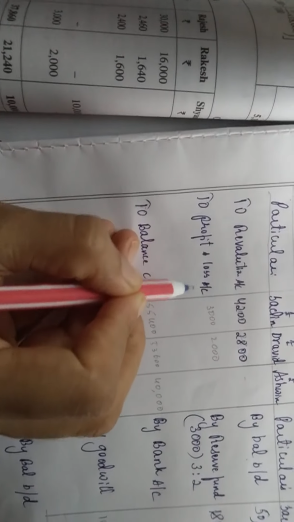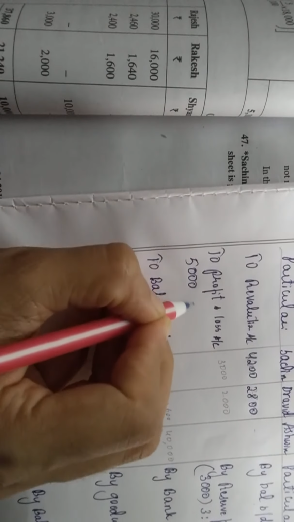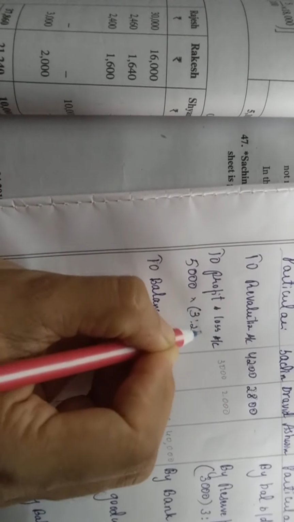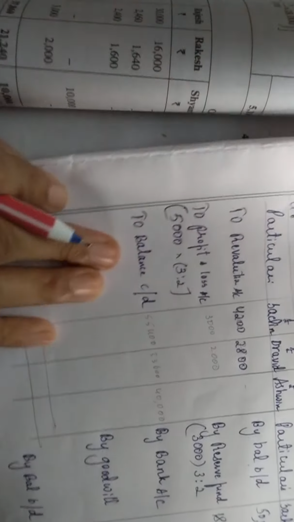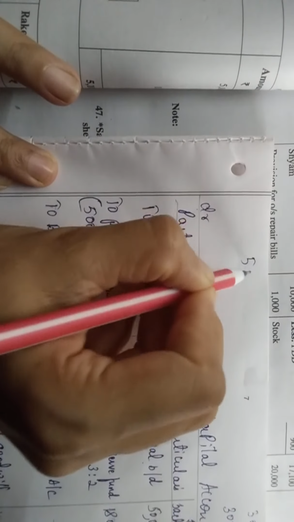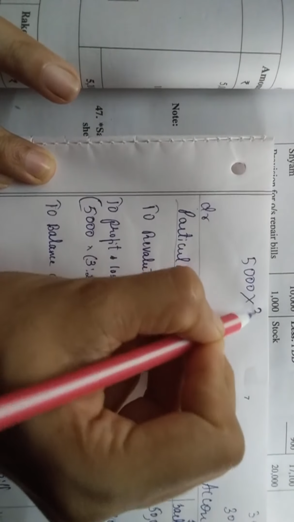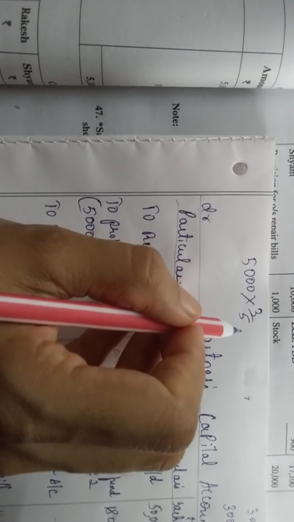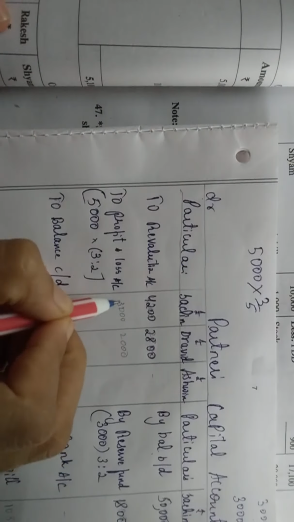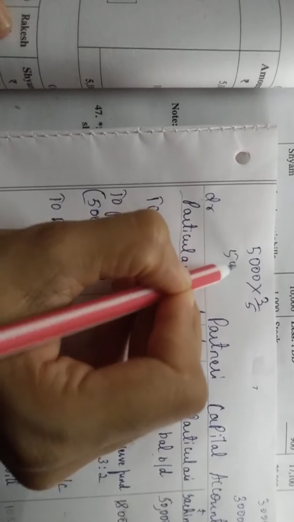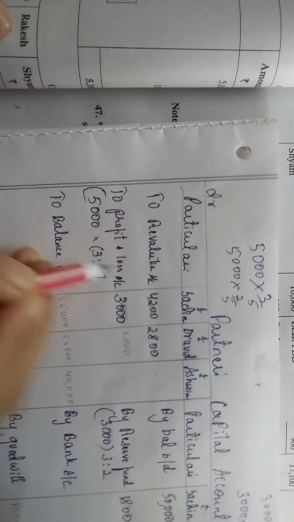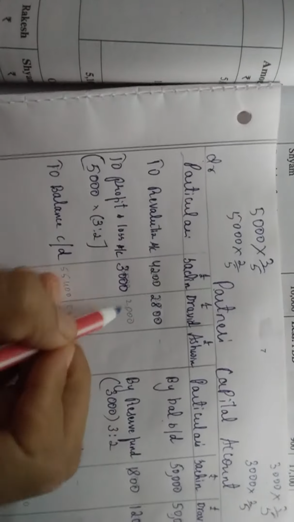So to profit and loss account, what is the amount, students? 5,000. You have to give it in the ratio 3:2. How will you give? 5,000 into 3 divided by 5, when you multiply, you will get 3,000. Then for Dravid, 5,000 into 2/5, ratio 3:2, so the share will be 2/5. So it will be 2,000. Yes, that's it.